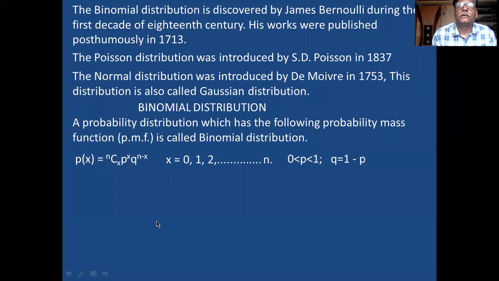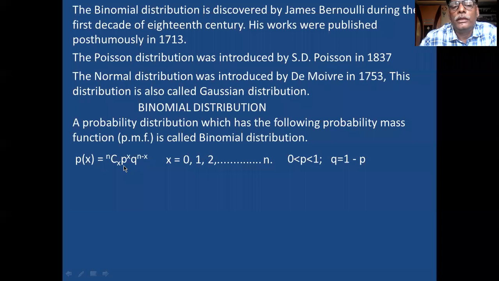Okay. NCx is equal to n factorial divided by n minus r factorial into r factorial. You have solved so many problems. Only 5 to 10 students attended the probability class and others have not attended the class. So how you attend the exam, I don't know. How you face the exam, I don't know. Remember this. NCx is equal to n factorial divided by n minus r factorial into r factorial.